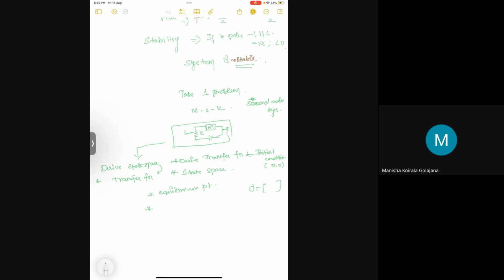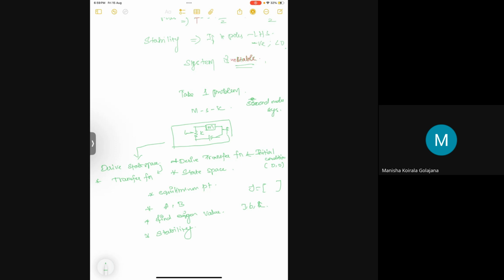So using this A and B matrix, find the eigenvalues of the system, and you can choose your J, B, S or K value so that the poles and the root locations will change. So do it for 2, 3 different values, some excessive values, like 100,000, 0.1. Find the eigenvalues of the system and find the stability. So this is a good homework for you, so that you can practice what it really is.